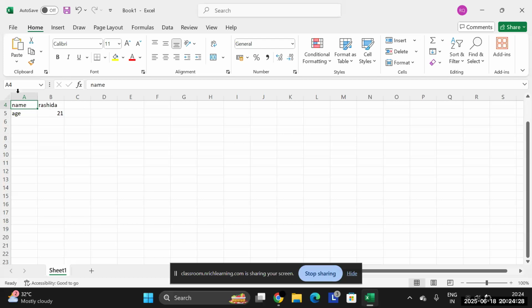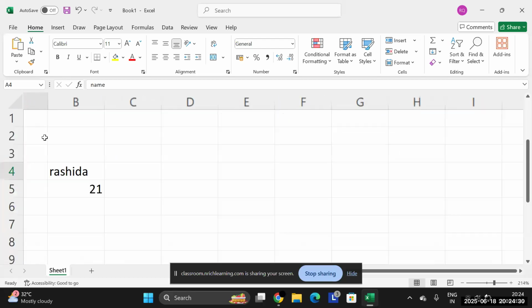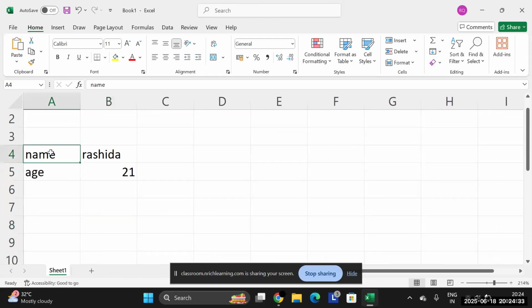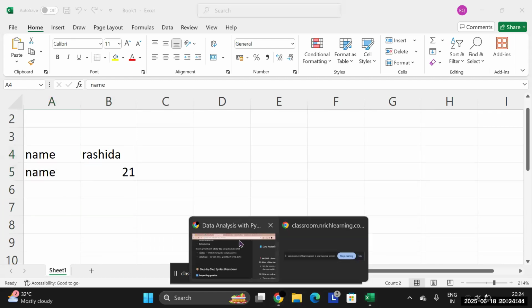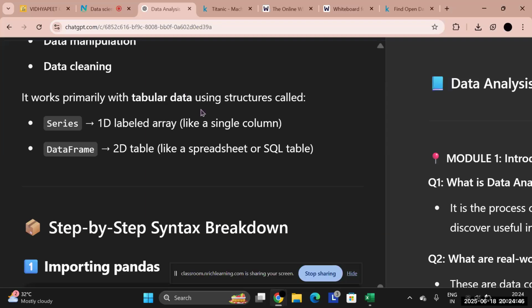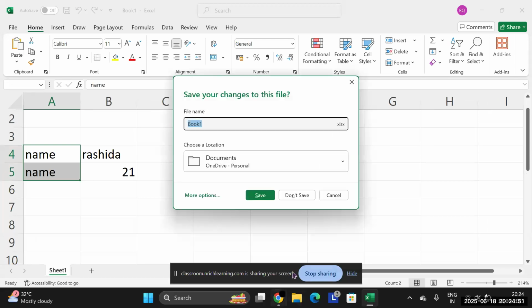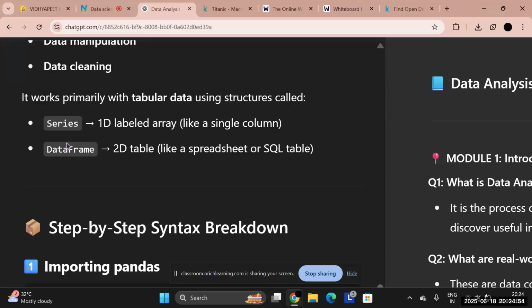Okay, got it? This is a table, which has two columns and two rows. Understood? This is a column, and here you can simply see that it has two columns and two rows. So in pandas also we use tabular data using structures called series and data frames. What this means is that in series and data frames, we use a labeled array and a 2D table like a spreadsheet or a SQL table.